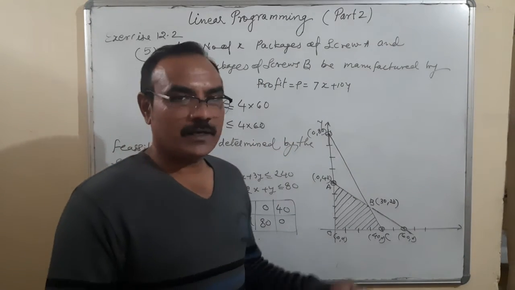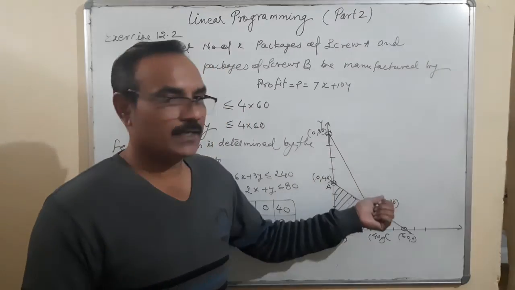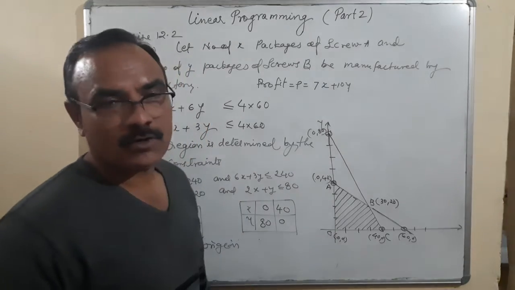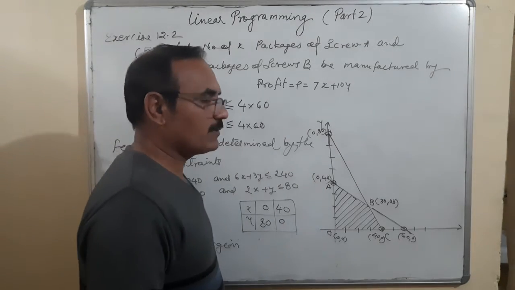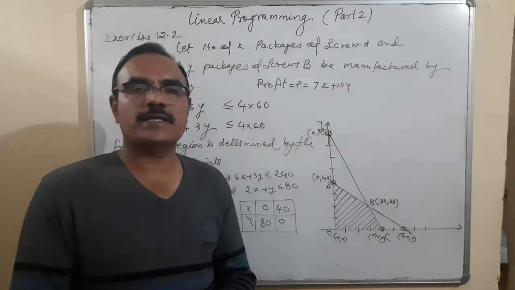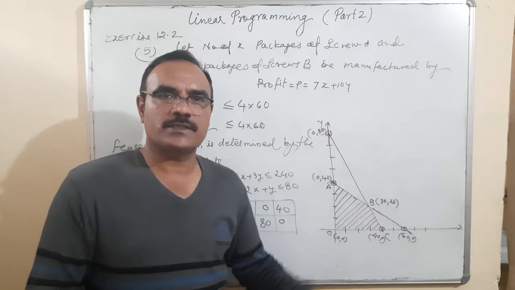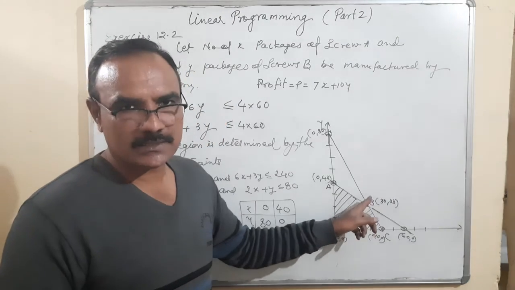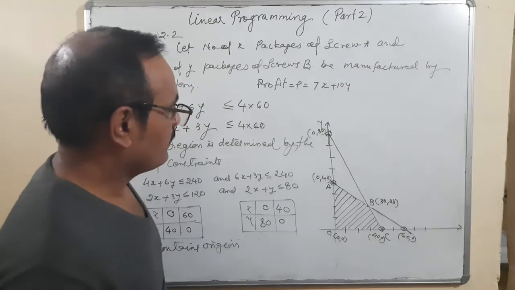If there's a problem in your graph, you can simply use the elimination method and find out the values so that you are getting exact corner points. Because if the corner points are not exact, you're not getting a perfect answer. You can see on the graph paper the points are intersecting, but once again you can check it and confirm that this is a corner point, because this point is very important. Generally the answers come from these points only.